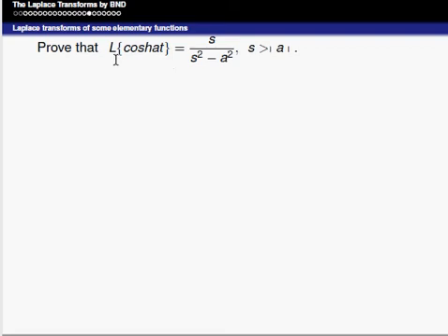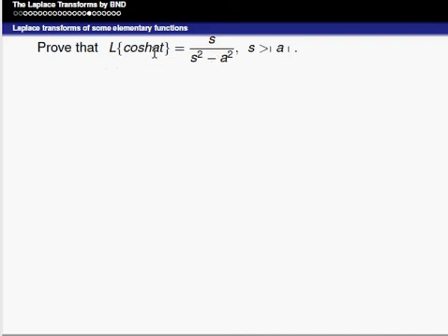So, we have to observe Laplace of cos at, that is s divided by s square plus a square. So, instead of that, for Laplace of cos hyperbolic at, it is s divided by s square minus a square.